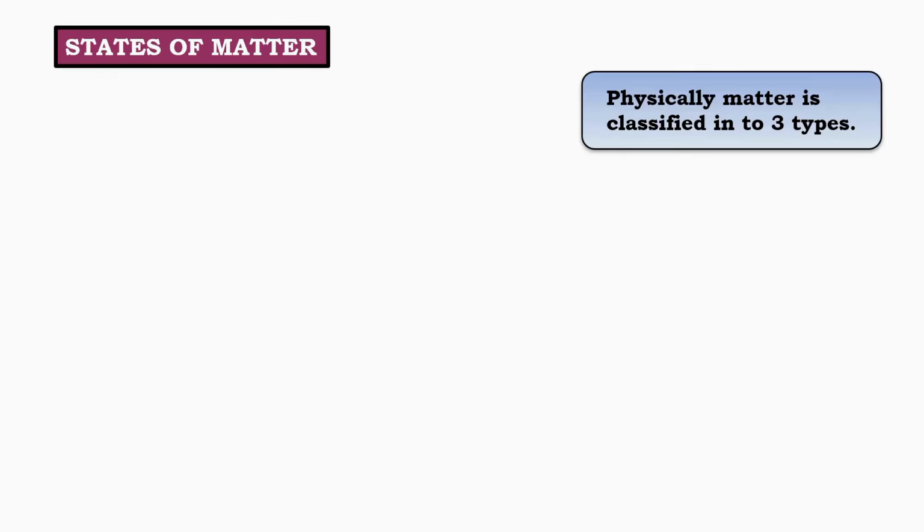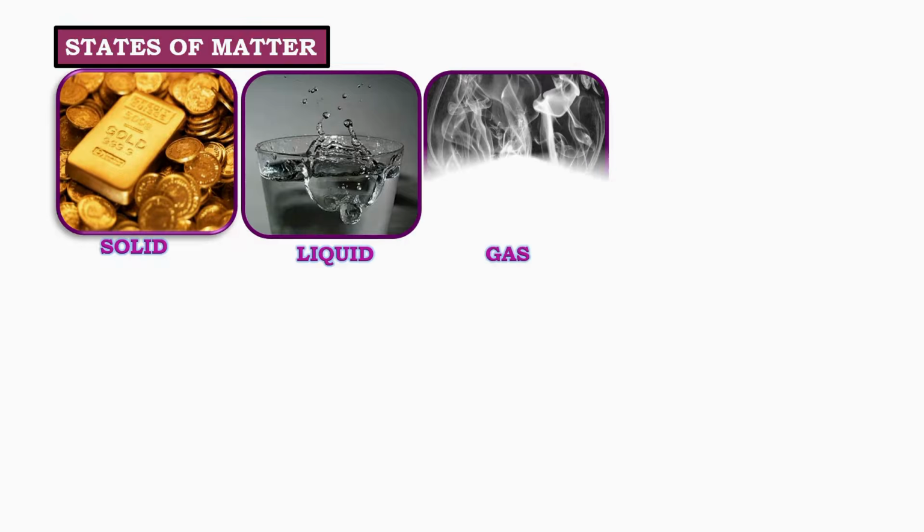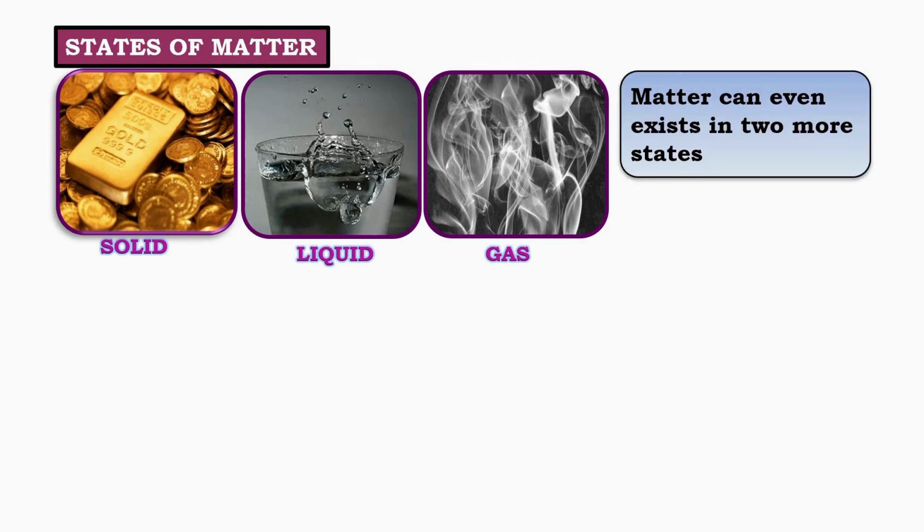States of matter. Physically, matter is classified into three main types based on its state. These states help us understand how matter behaves under different conditions. The three common states of matter are solid, liquid, and gas. For example, gold is a solid, water is a liquid, and smoke or air is a gas. Each state has different properties such as shape, volume, and movement of particles.